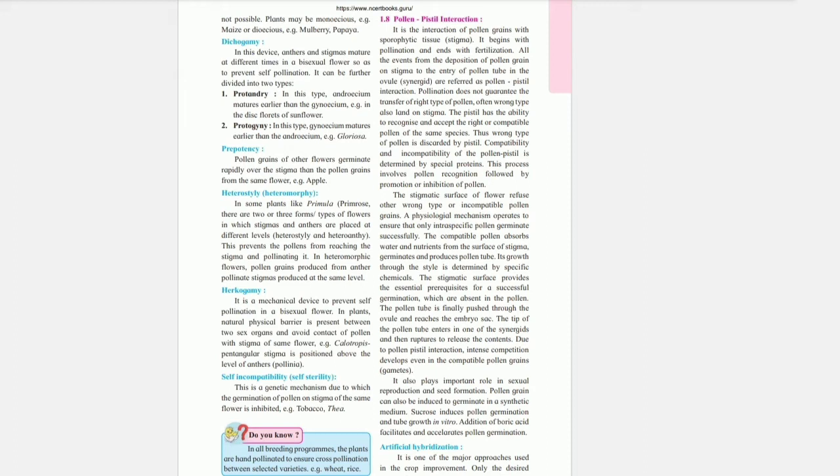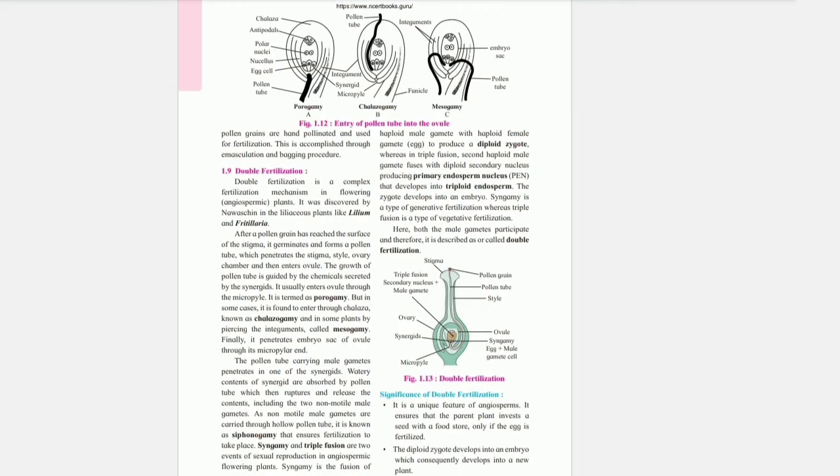Artificial hybridization. It is one of the major approaches used in crop improvement. Only the desired pollen grains are hand pollinated and used for fertilization. This is accomplished through the emasculation and bagging procedure.